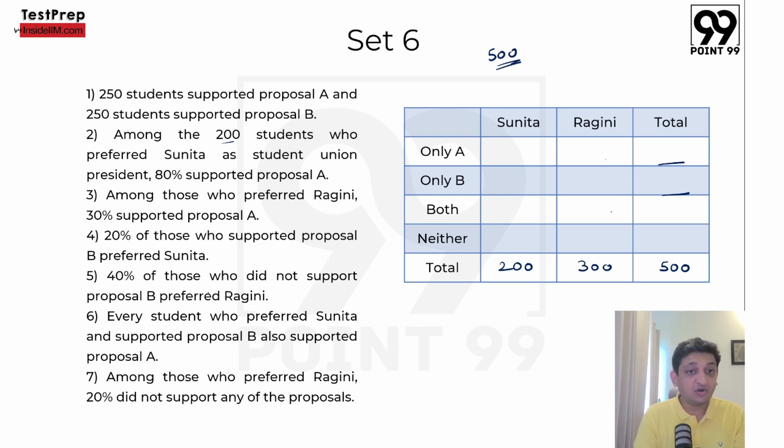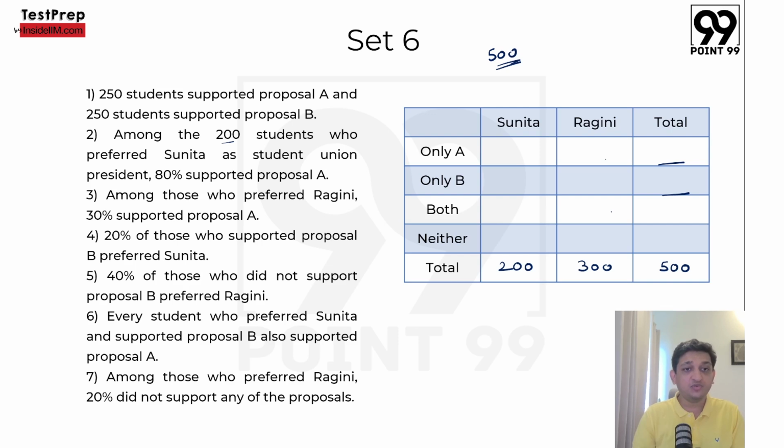Then 40% of those who did not support proposal B preferred Ragini. Did not support proposal B मतलब क्या हो गया? B को भी सपोर्ट नहीं किया और बोथ को भी सपोर्ट नहीं किया, right? ये वाले. So these and these, if you look at them, 40% of those who did not support proposal B, तो ये दोनों के दोनों जो होंगे, ये टोटल, this one neither A nor B and this one only A, इसके 40% would have preferred Ragini and 60% would have preferred Sunita. तो ये वाले जो दो होंगे वो ऐड होंगे 40% of these two, और ये वाले जो होंगे वो will add up to 60% of these two. Again, we are not doing anything at this point in time. Let go of this condition as well.